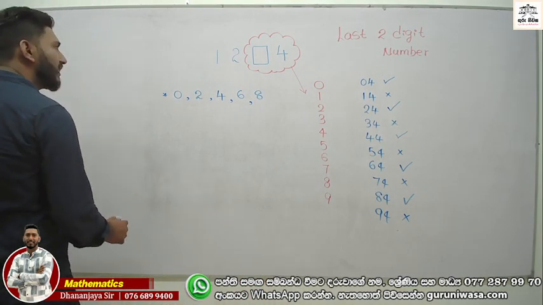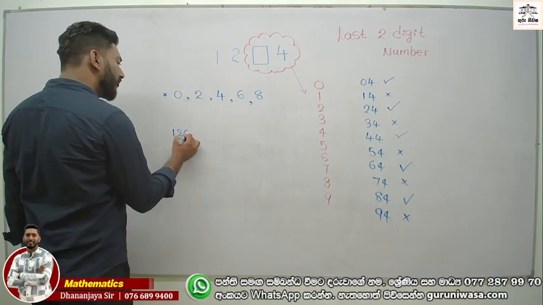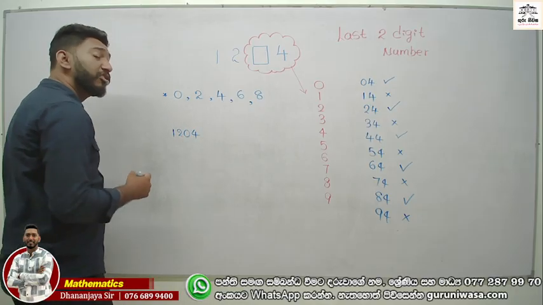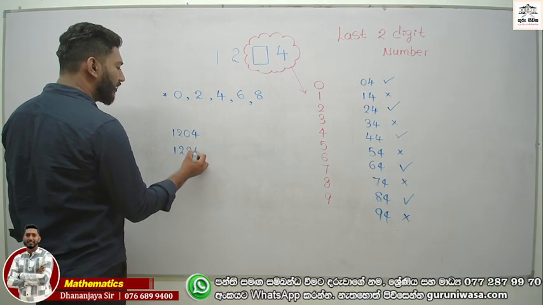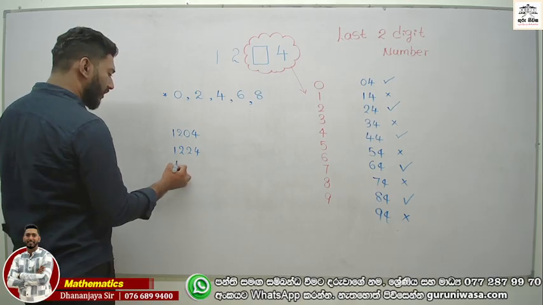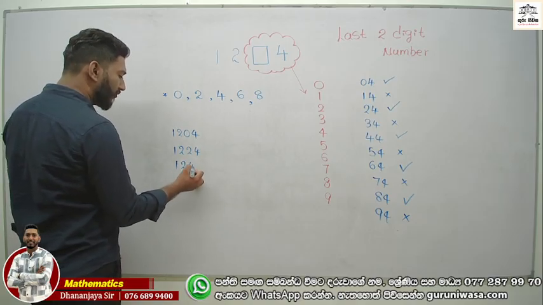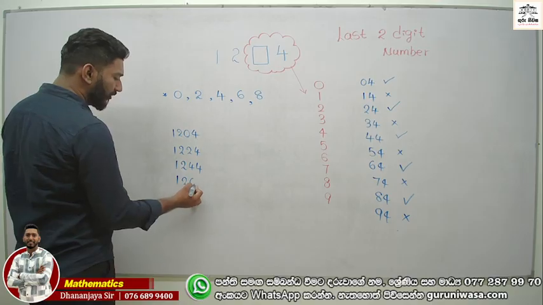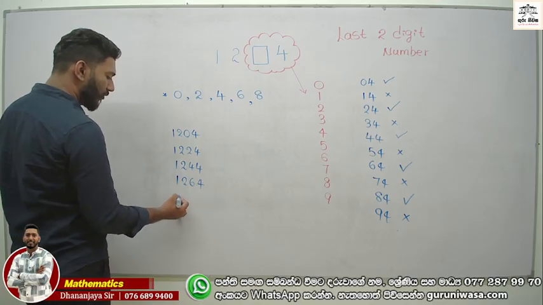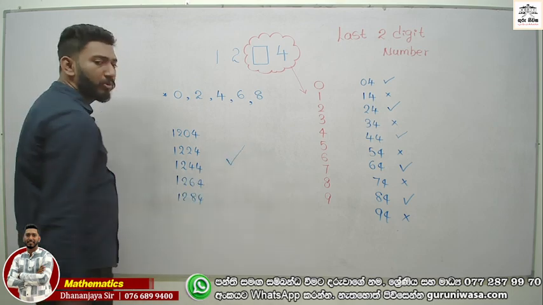Now look at this. If we put 0, the answer becomes 1204. Yes, it's divisible by 4. If we put 2, 1224 is correct. 1244 is correct. And 6, 1264 is correct. 1284. All of these can be put.